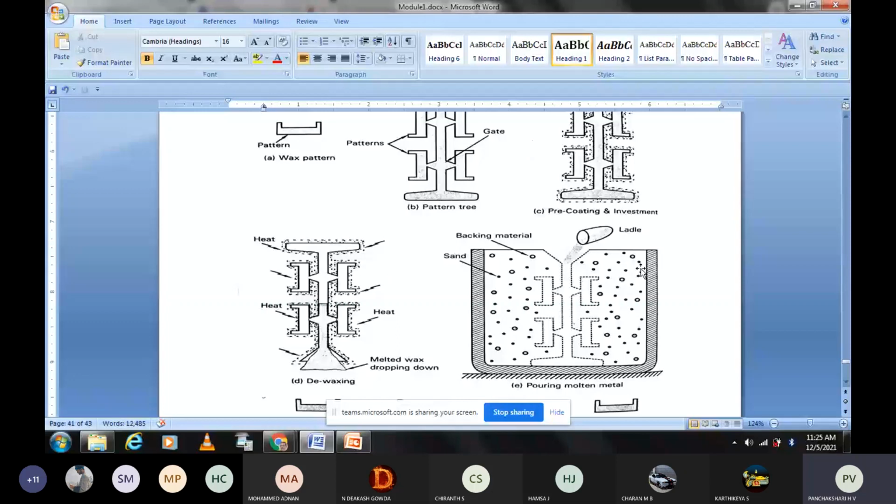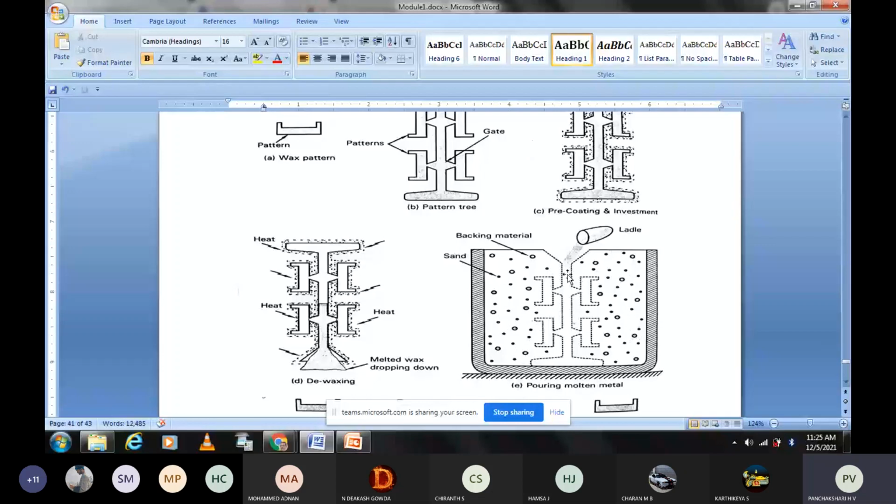That we have to insert here. We are keeping that shell here, and then we are packing it with some backing material. Backing material may be sand or something like that, which is filled in here. That gives the support when the liquid metal is added, so that the shell should not get damaged. For that reason, it is backed by some material like sand. Therefore, it is the backing material.